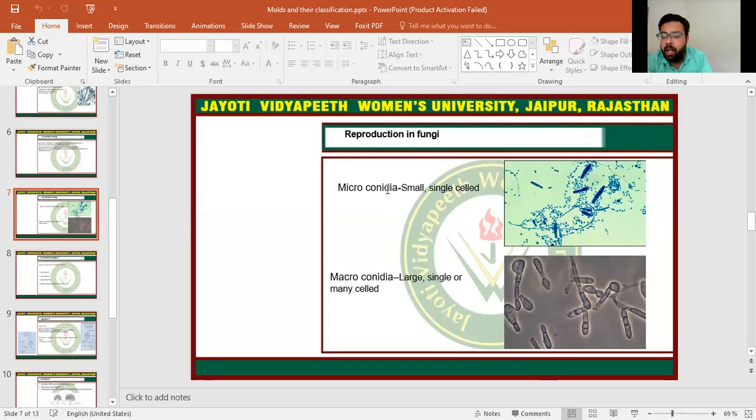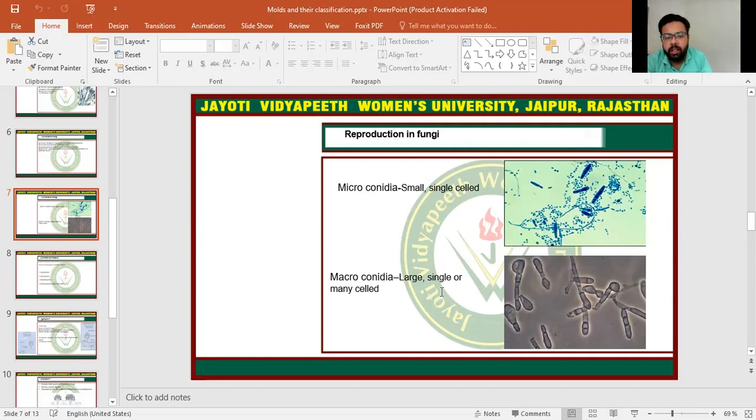The microconidia are smaller in size, and the macroconidia are larger in size, and they can be segmented or non-segmented, separated or non-separated. They are characteristics of fungal species. Both microconidia size and macroconidia size are used for the identification of the fungal species.